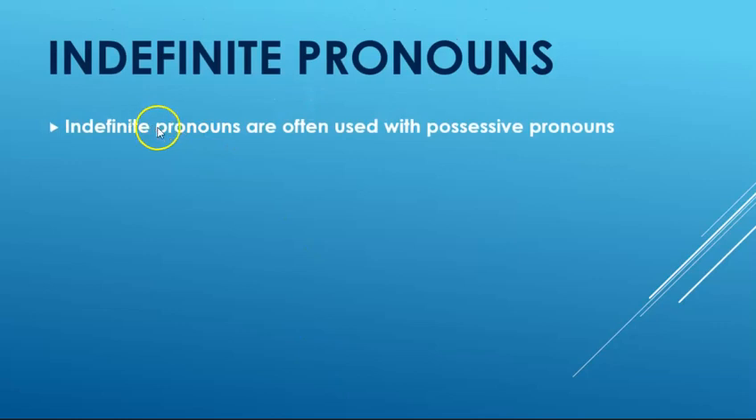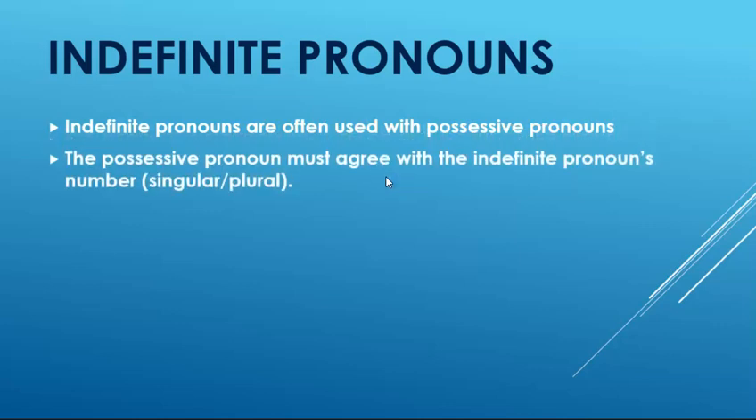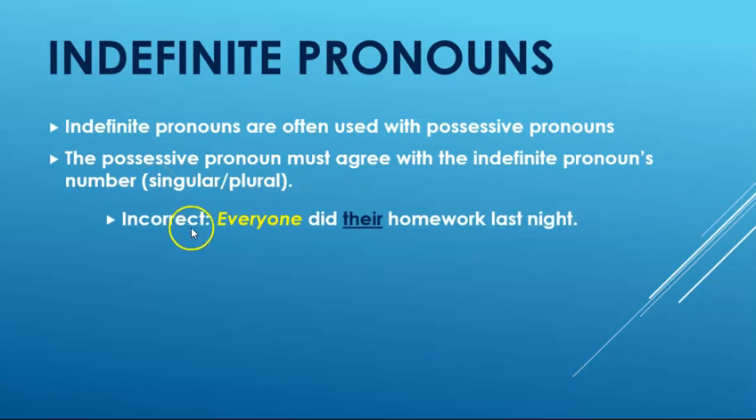So when we use indefinite pronouns with possessive pronouns, the possessive pronoun must match its number. There is no gender with indefinite pronouns because, again, they're indefinite. We don't really know if we're referring to a male or female antecedent. However, we do know if we mean one or more than one. So, for example, everyone is singular, always. If we go back to our chart, it's in the singular section of that chart.